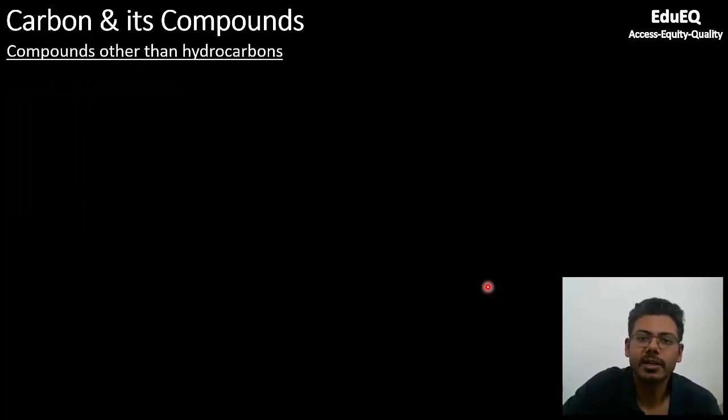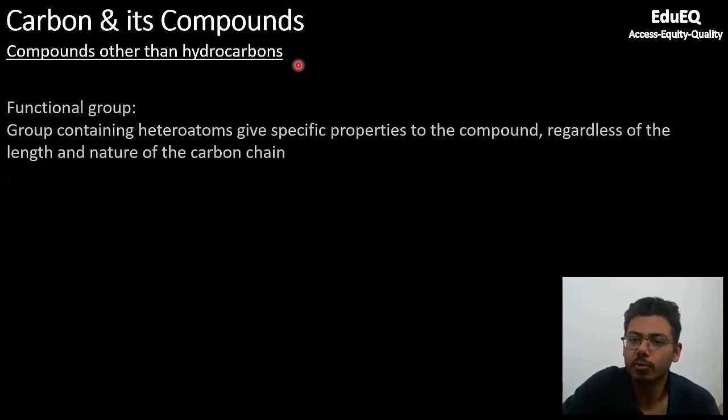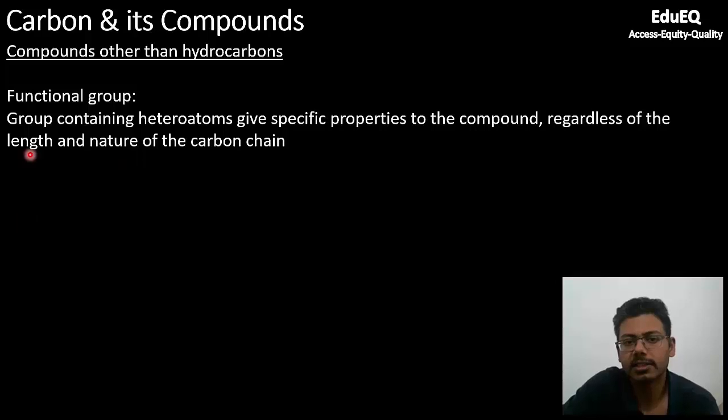Now let us look at some other compounds other than hydrocarbons. So hydrocarbon is nothing but a compound containing only hydrogen and carbon. But you know, carbon is versatile. It will form a lot of bonds with different groups also. Let us come to the definition of functional group. So functional group is a group containing heteroatoms.